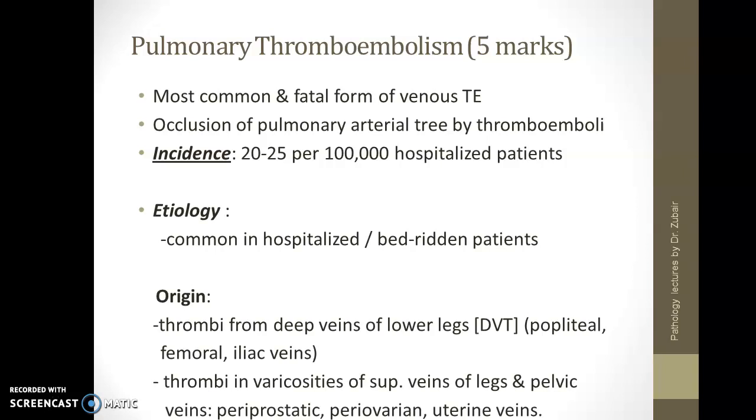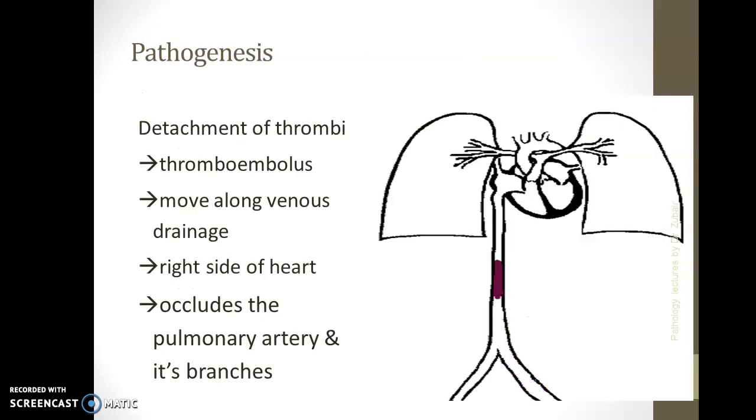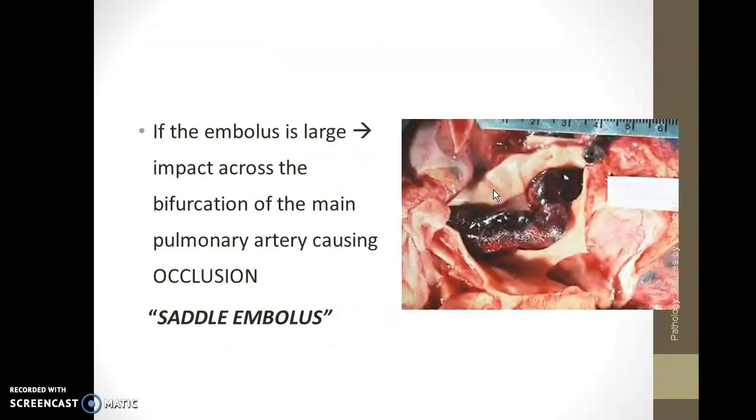20 to 25 per 1 lakh patients hospitalized, and origins from deep veins of the lower leg, from deep vein thrombosis involving popliteal, femoral, iliac veins, thrombi in varicosities of veins of leg and pelvis, and veins of periprostatic, periovarian, and uterine system. So these are the steps. There is a thromboembolus here, and then this moves along the venous drainage into the right side of the heart and occludes the pulmonary artery and its branches.